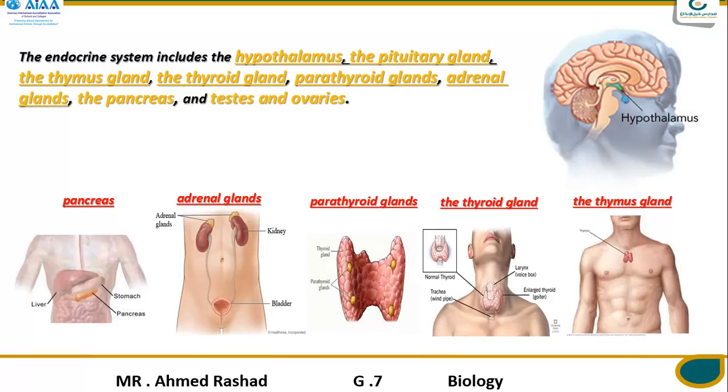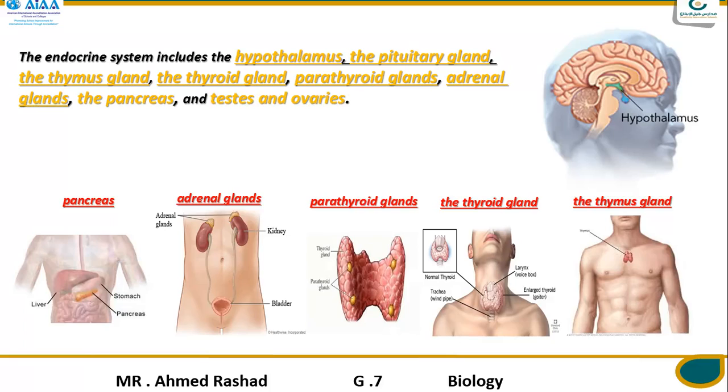So again, the hypothalamus and pituitary glands are found together, working to control all your activity, and the thymus gland is found in your chest, under your neck, and helps the immune system develop during childhood. The thyroid gland is found in your neck and produces important hormones like thyroxine.